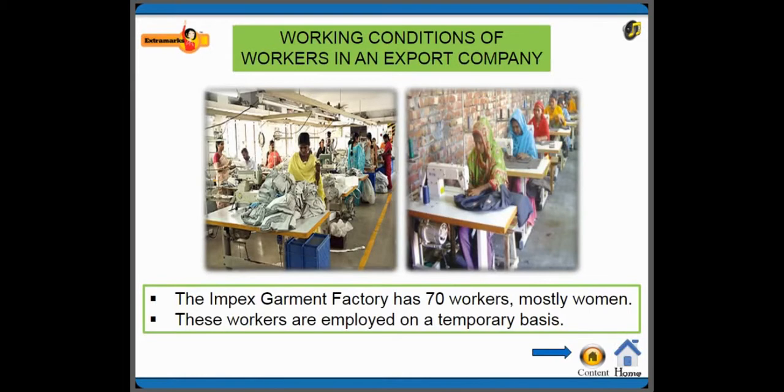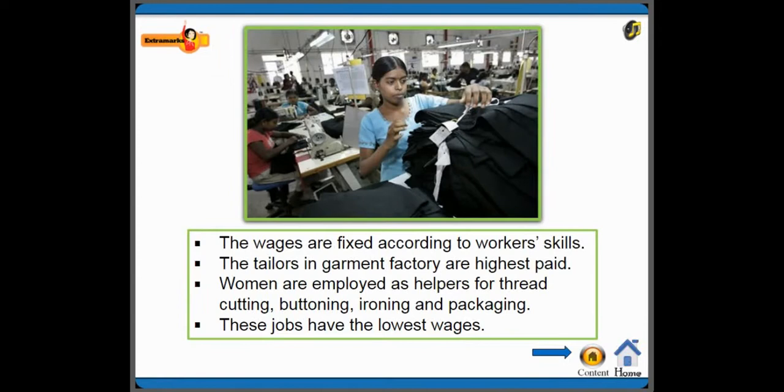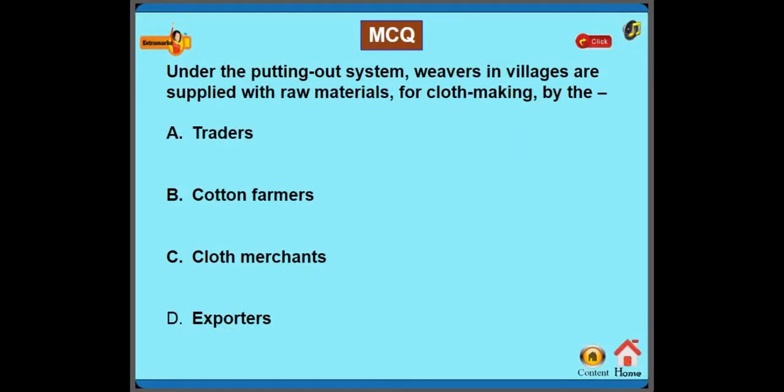The working conditions of workers in export companies are as follows: the Impex garment factory has 70 workers, mostly women. These workers are employed on a temporary basis, and the wages are fixed according to workers' skill. The tailors in garment factories are the highest paid. Women are employed as helpers for thread cutting, buttoning, ironing, and packing. And these jobs have the lowest wages.